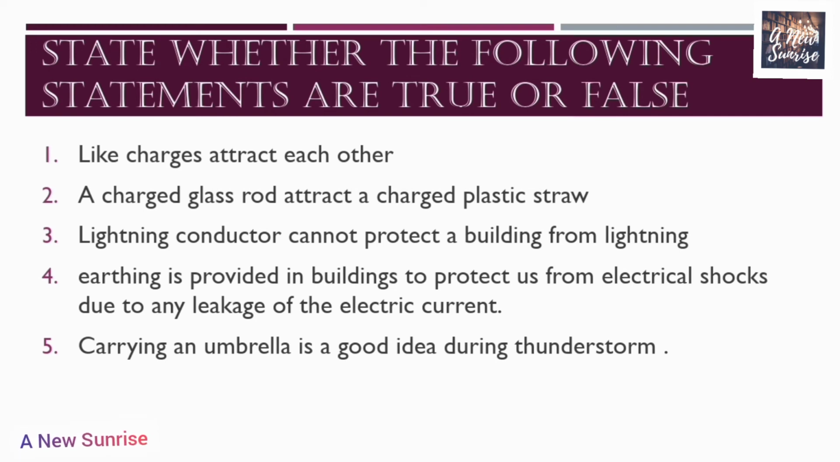Lightning conductor cannot protect a building from lightning. This is a false one. A lightning conductor protects a building from lightning. Earthing is provided in buildings to protect us from electrical shocks due to any leakage of the electric current. This is also a true statement. Carrying an umbrella is a good idea during a thunderstorm. This is a false statement because it is always advised that we must not carry an umbrella during a thunderstorm. So we have completed this revision question also.